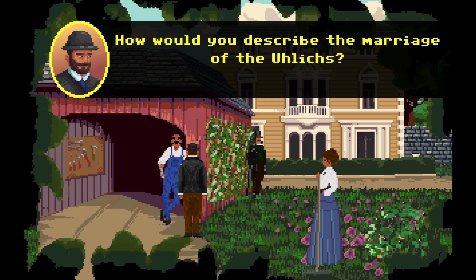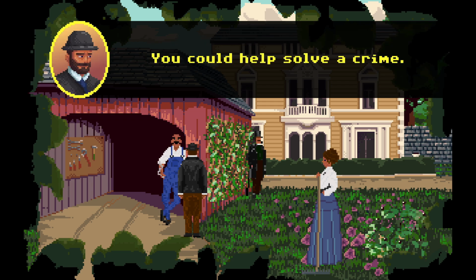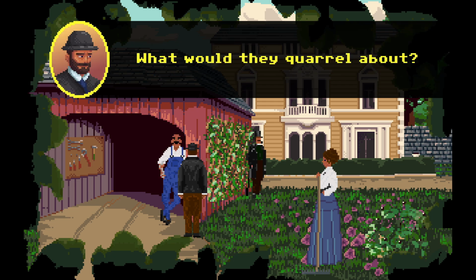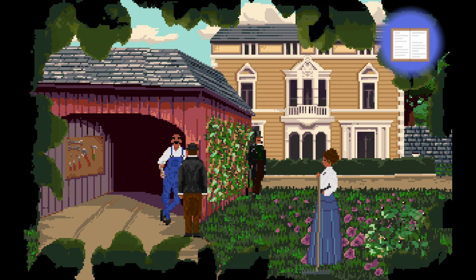The marriage. How would you describe the marriage of the Ulicks? I wouldn't at all, if you don't mind. I'm still in the Ulick service. You could help solve a crime. Very well then. The marriage was not very harmonious. The two quarreled more often than they reconciled. What would they quarrel about? For that, you'd have to ask Mrs. Ulick. Sorry.